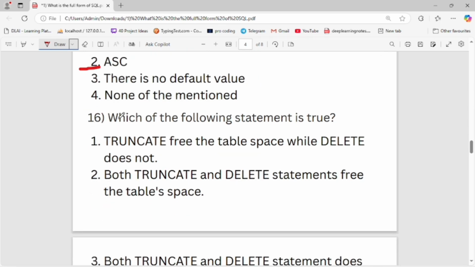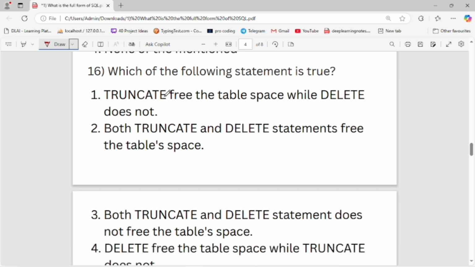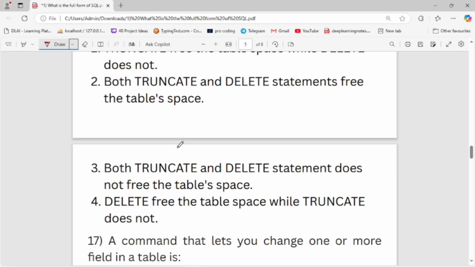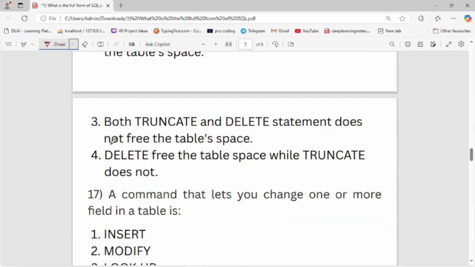Now let's move to the next question. Which of the following statements is true? Truncate can free the table while delete does not. Both truncate and delete statements free the table space. Both truncate and delete statements do not free the table space.